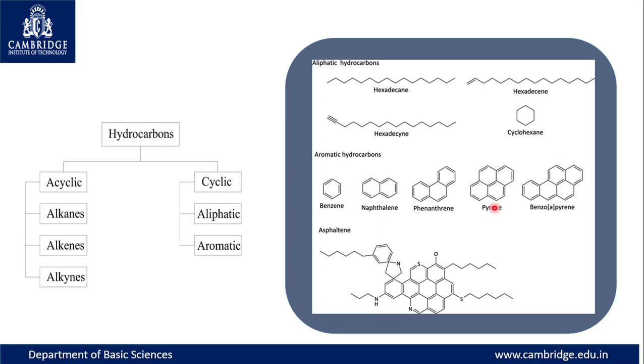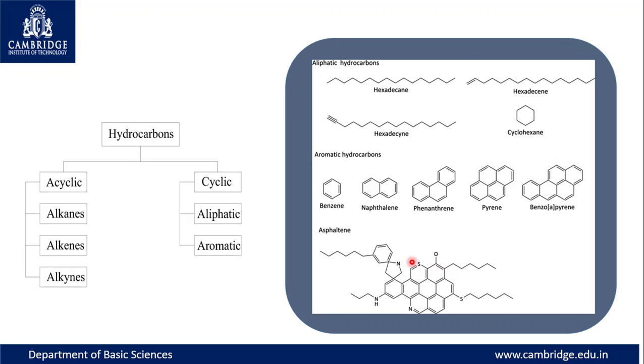These types of compounds we call aromatic hydrocarbons. As the name says, aromatic compounds have a specific odor. Sometimes it is a good odor like the fragrance of flowers, sometimes a bad odor, a fishy odor, etc. Aroma means fragrance. So this is another example of a hydrocarbon.